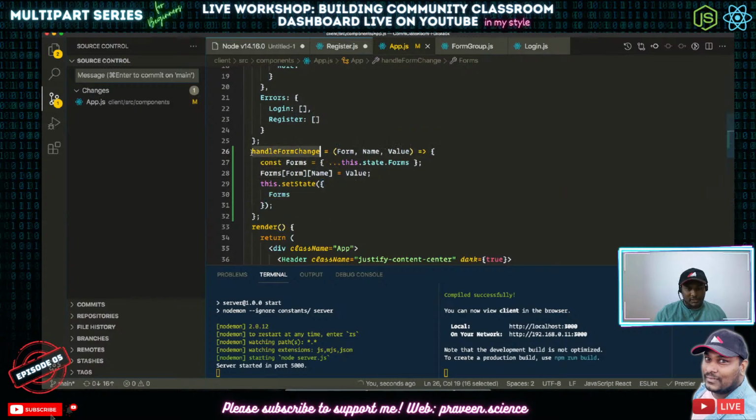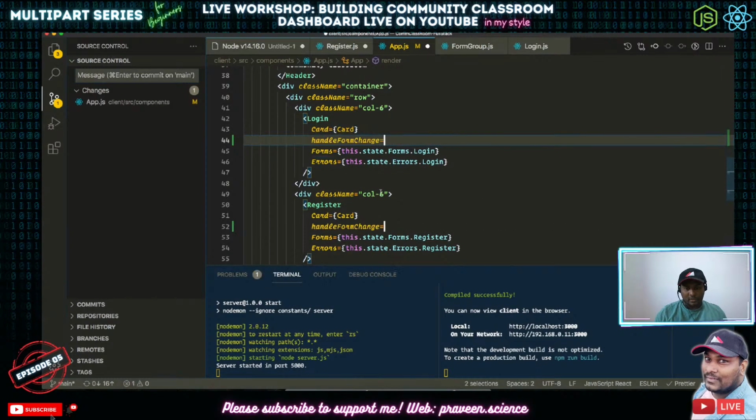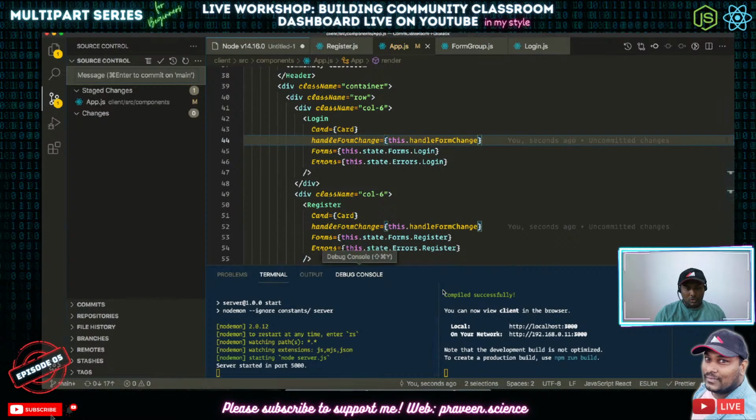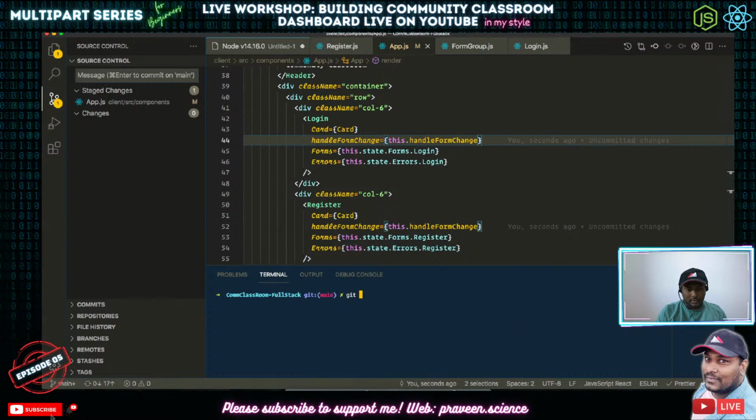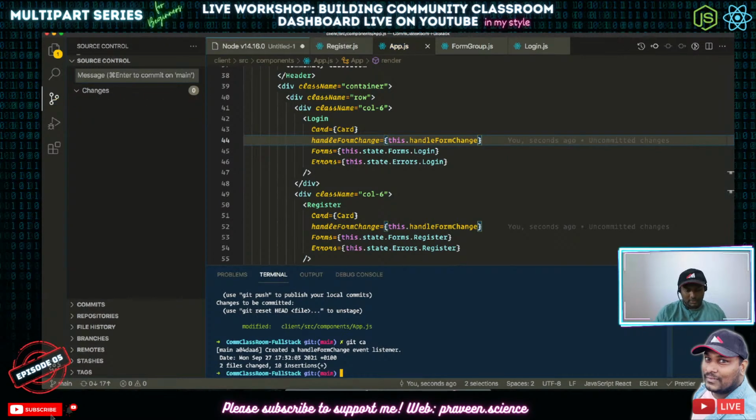So this handle form change is going to go into these two. So I'm just going to put handle form change equal to this.handle form change. So I created a handle form change event. It's actually an event listener, but let's put it as event. What did I do actually? Okay, so in that case, what I'm going to do is an event listener. Okay, so finally I just made the change.